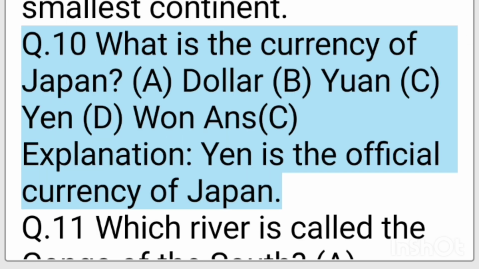Q10. What is the currency of Japan? A. Dollar. B. Yuan. C. Yen. D. Won. Ans. C. Explanation. Yen is the official currency of Japan.